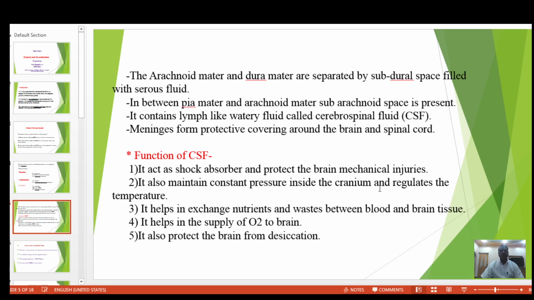The third function of cerebrospinal fluid is that it helps in the exchange of nutrients and waste material between the blood and brain tissue. The fourth function is that it helps in the supply of oxygen to the brain. And the last function of CSF is that it also protects the brain from desiccation. So these are the five functions of cerebrospinal fluid.